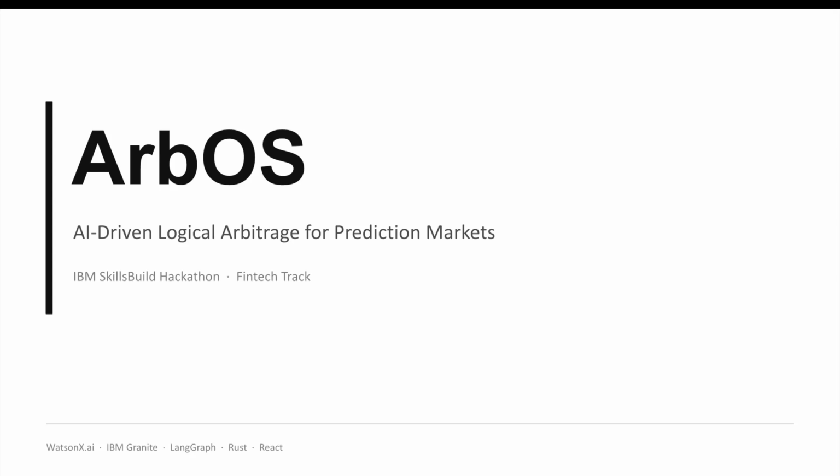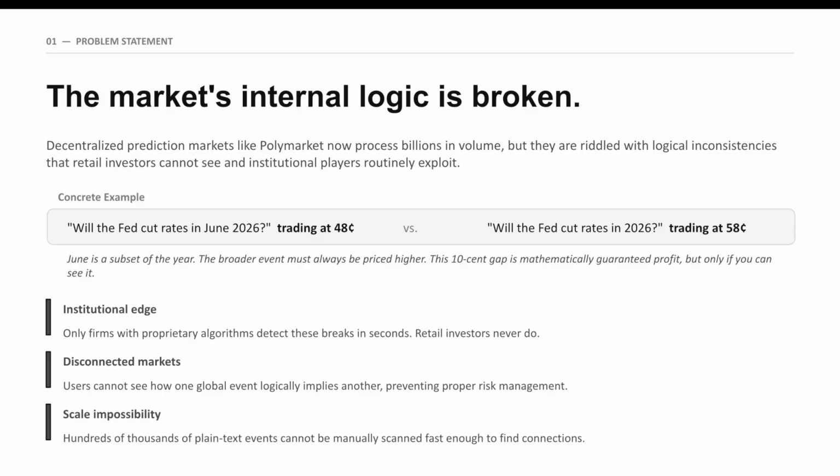Welcome to arbOS, AI-driven logical arbitrage for prediction markets. In the modern fintech era, we've democratized access to markets, but we haven't democratized market intelligence. Decentralized prediction markets like Polymarket now process billions of dollars in volume, letting anyone hedge against real-world risks. But these markets come with a fundamental flaw. They're riddled with logical inconsistencies.